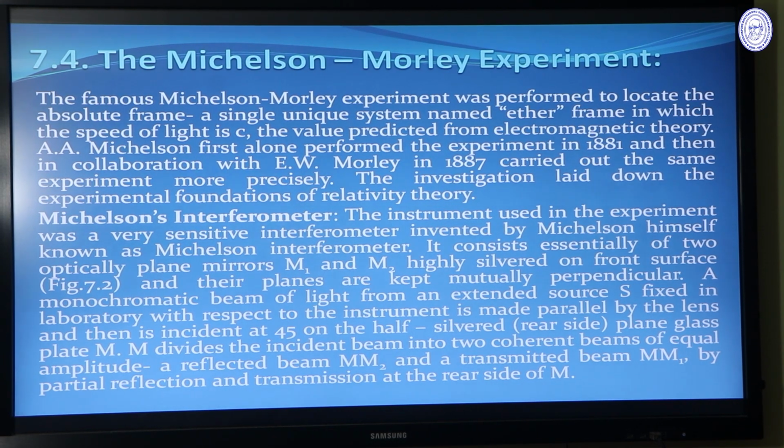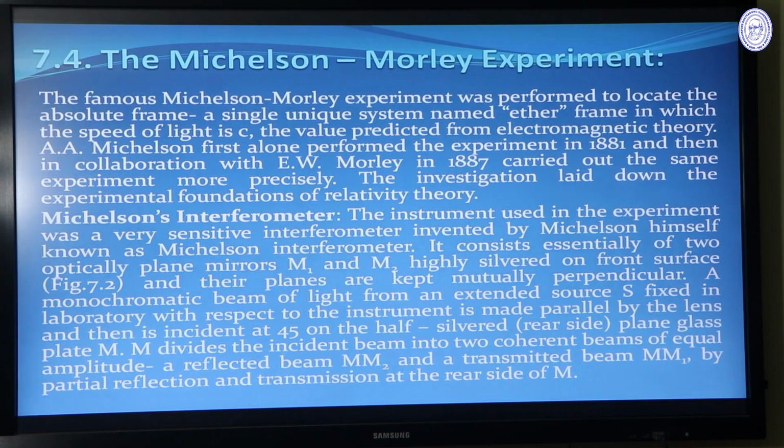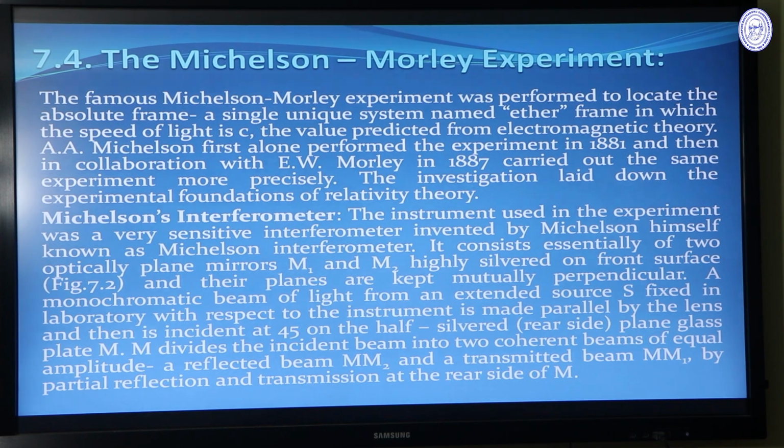It consists of two optically plane mirrors, M1 and M2, highly silvered on the front surface, and another plate, and their planes are kept mutually perpendicular. A monochromatic beam of light from an extended source S, fixed in the laboratory with respect to this instrument, is made parallel by the lens, and then is incident at 45 degrees on the half silvered plane glass plate M. M divides the incident beam into two coherent beams of equal amplitude, a reflected beam toward M2 and a transmitted beam toward M1, by partial reflection and transmission at the rear side of M.